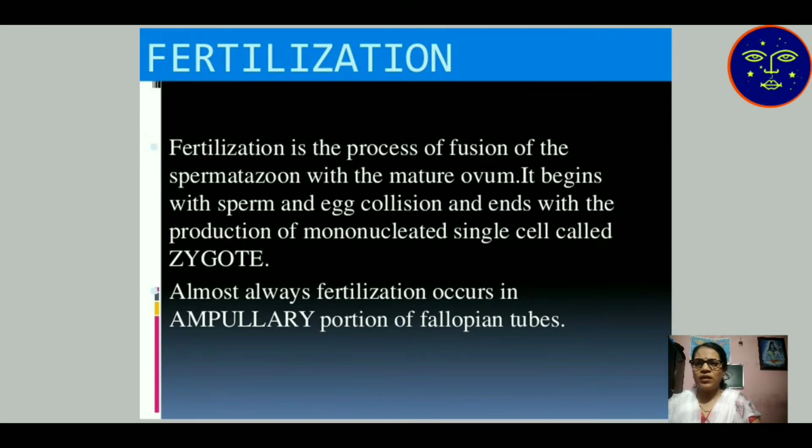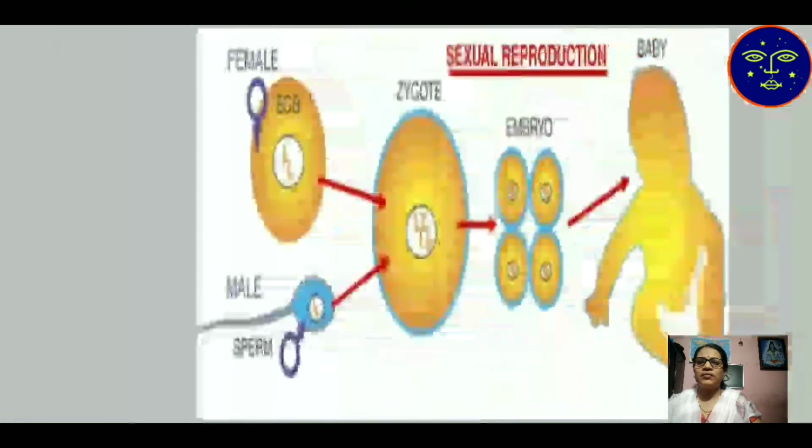Fertilization is the process of fusion of spermatozoa, that means sperms, with the mature ovum. It begins with the sperm fusing with the egg, and ends with the production of a mononucleated single cell called the zygote. Almost always, fertilization occurs in the ampullary portion of the fallopian tube. The middle portion of the fallopian tube is known as the ampulla. Here the fertilization takes place.